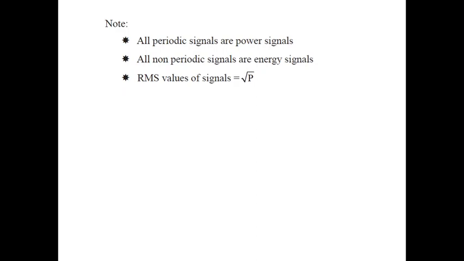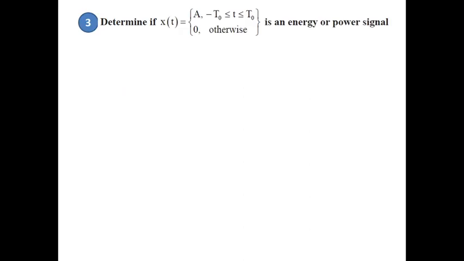All non-periodic signals are called energy signals. That is, a signal which is aperiodic, which can exist only for a finite amount of time, is called an energy signal. To extend further, if you're asked to find the root mean square value of a signal, it is nothing but the square root of the average power of the signal. So let us move on to one more example.